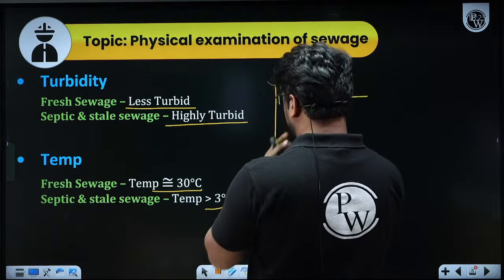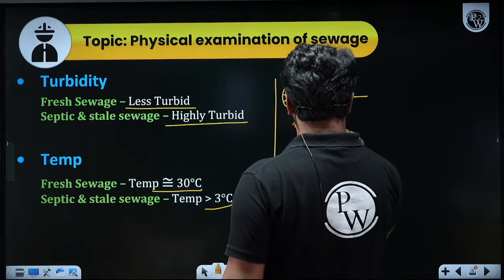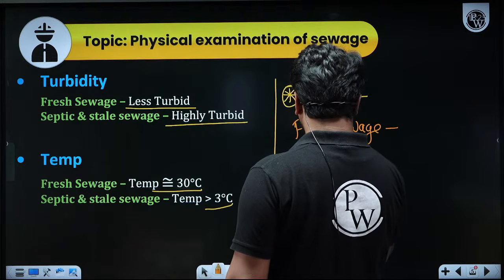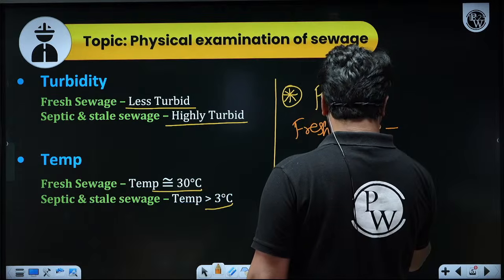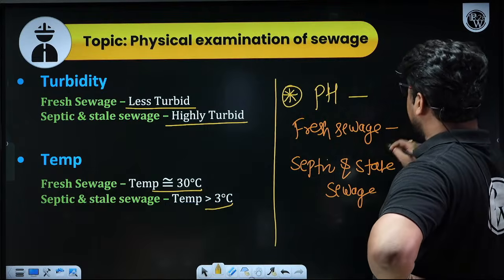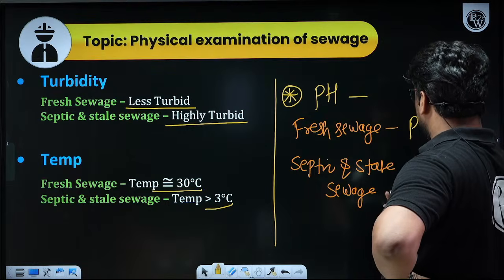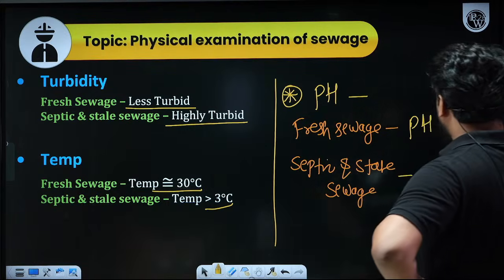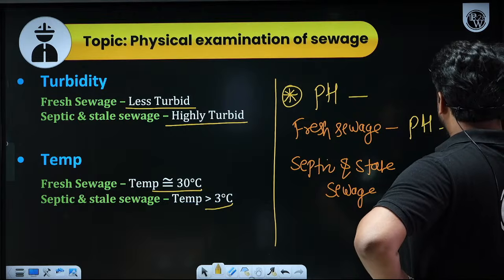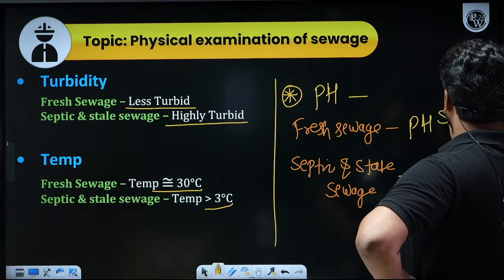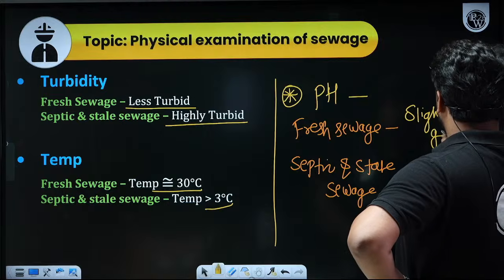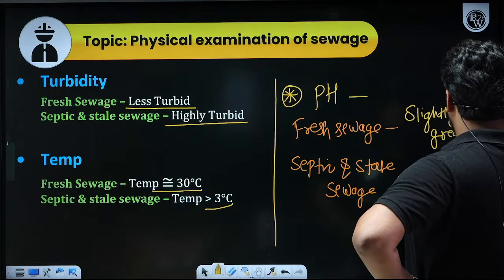For fresh sewage, you will find the pH level is slightly greater than 7.